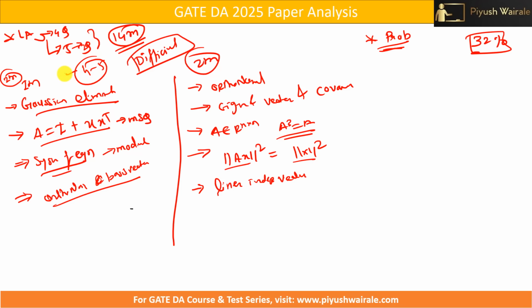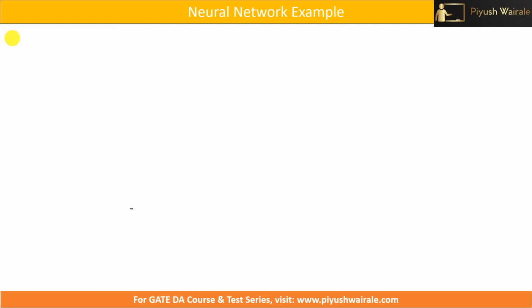So 4 marks from this particular topic is what an average student can score. I can say 4 to 5 marks, because the level of the questions asked in this particular linear algebra was difficult. So I can say this is a difficult section. The LA part is the difficult one. Now about the probability.